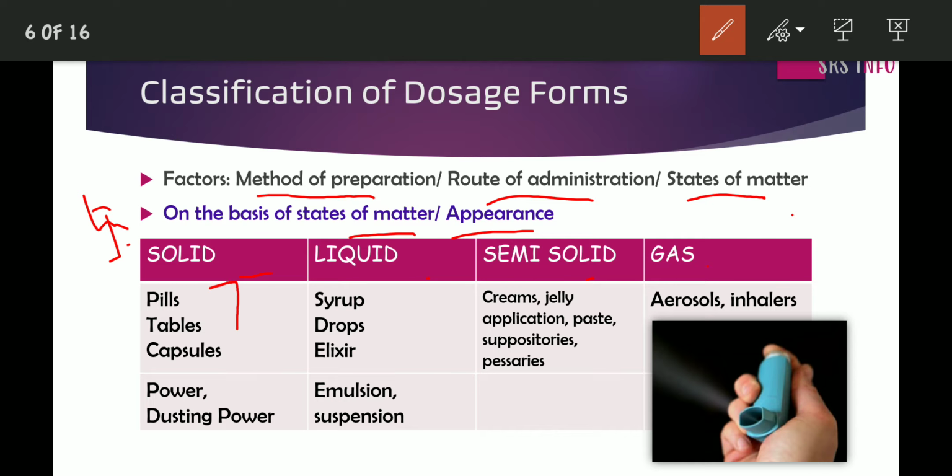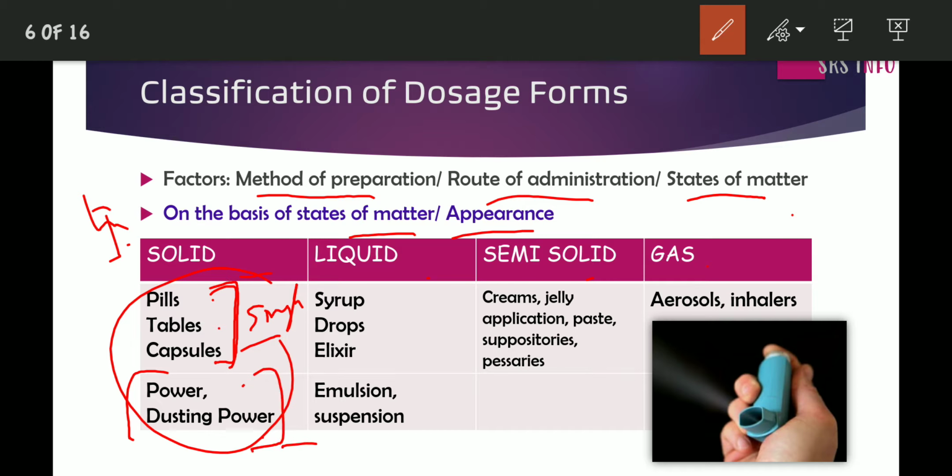And in solid classification, pills, tablets, capsules, powder, dusting powders, all are coming under solid classification. And you see here, pills, tablets, capsules, all are single unit dose. These are single-time usage forms. And in many cases, powder and dusting powders you can see as bulk dosage forms.